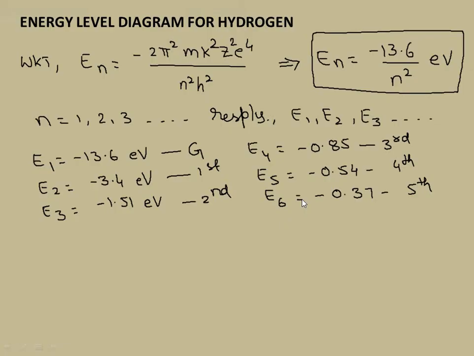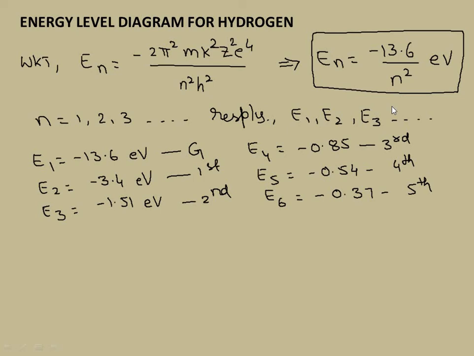Okay, right. Now let's go to the energy level diagram for hydrogen. We have already calculated the expression for energy. I told you already, if I substitute all these values, I will be left with minus 13.6. If I convert that into electron volts, it will be minus 13.6 electron volt by n square. So that was the value. For different values of n, if I substitute, I will get the respective energy levels.